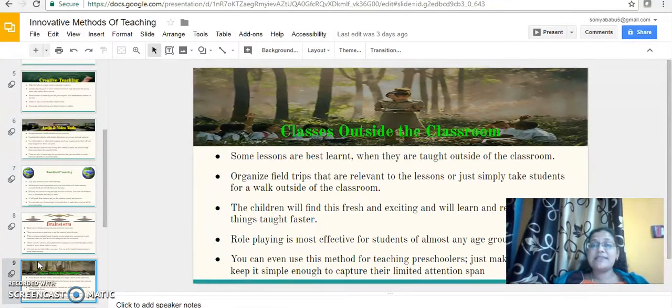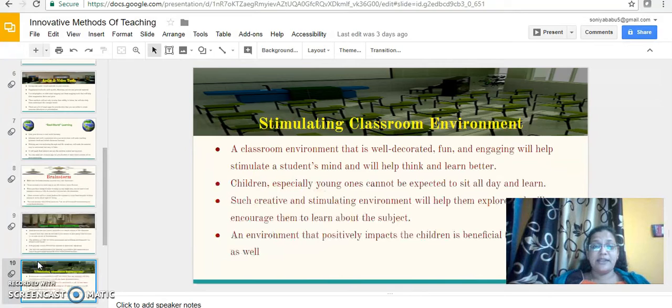The next one is class outside the classroom. When you only take the class in the same room, it will be boring for the students. Once you take them somewhere outside, there's a change of place, and it will be great for them. Some lessons are best taught outside of the classroom. You can organize field trips. The children find it fresh and exciting and will learn things faster. We can also do role play. You can even use this method for teaching preschool to keep their attention. These are all very good things. So, classes outside the classroom.